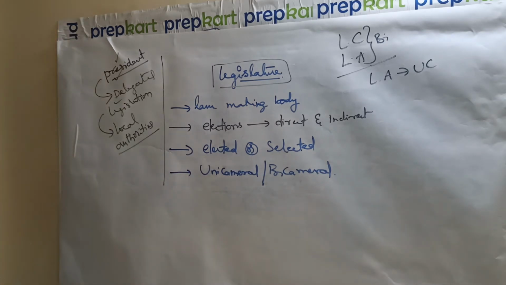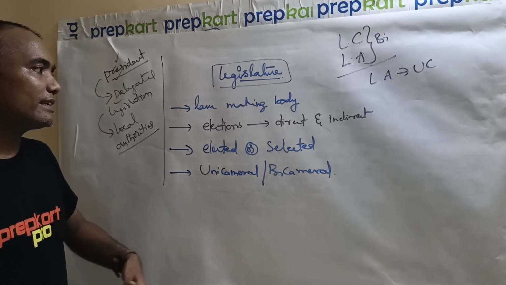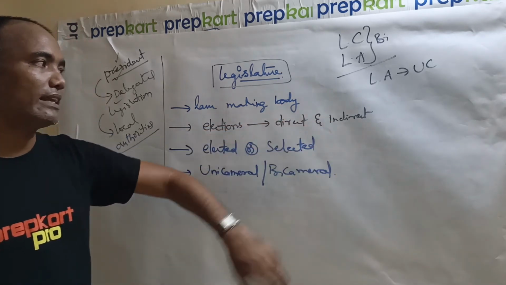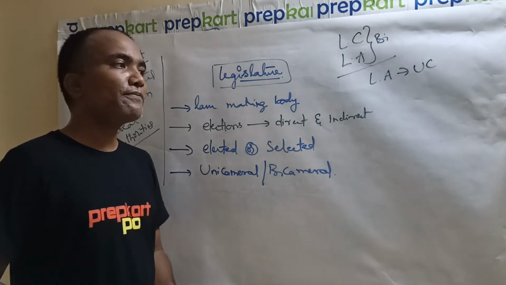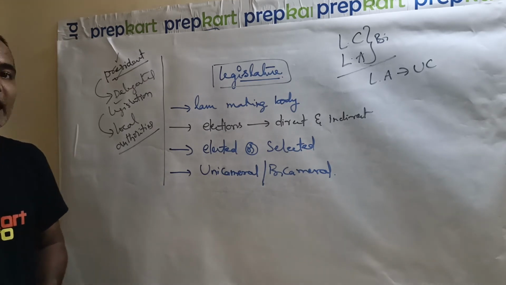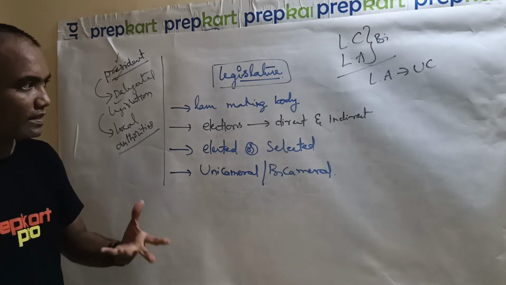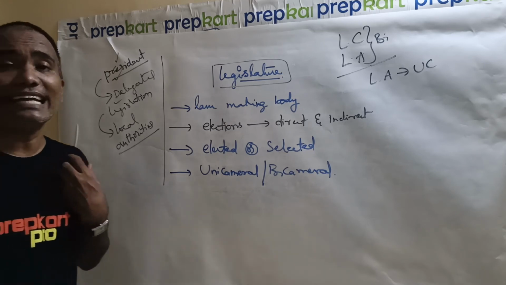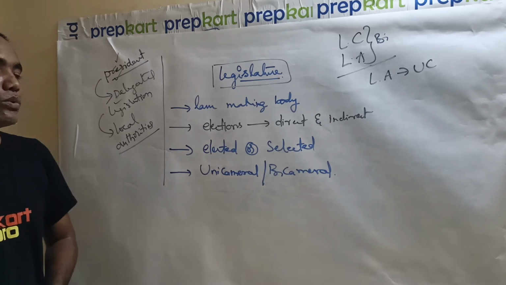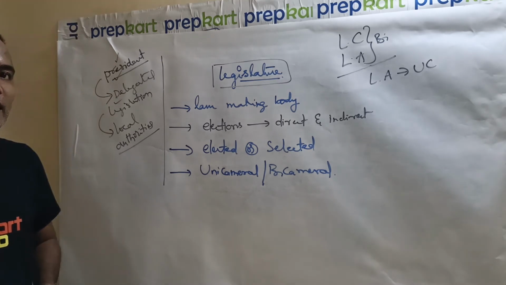Generally, the legislature is a lawmaking body. The power to that lawmaking authority comes to the legislature through the people only, and they are elected either through direct elections or through indirect elections. For example, if we are electing our prime minister, then it is not a direct election, it is an indirect election, because we don't know who our prime minister is. If the prime ministerial candidate or presidential candidate is known, then it is a direct election. That is the difference between direct and indirect elections.